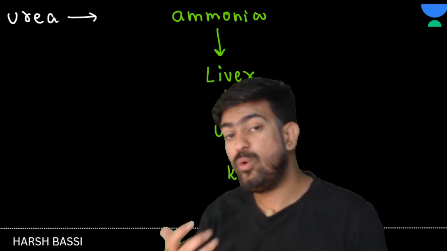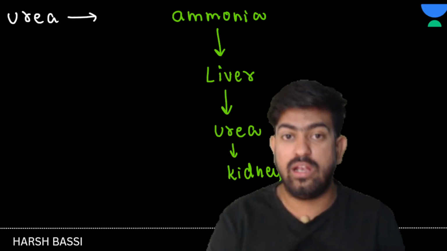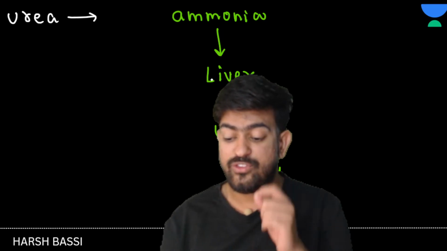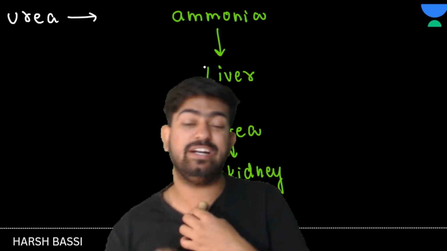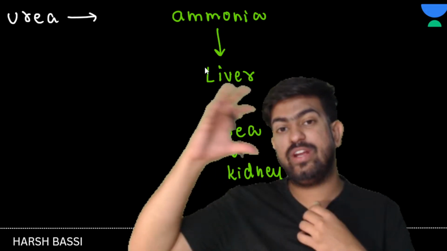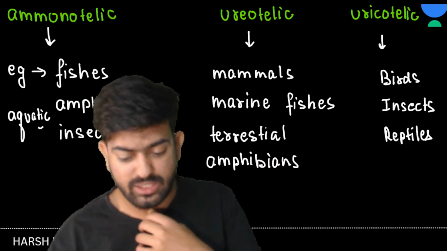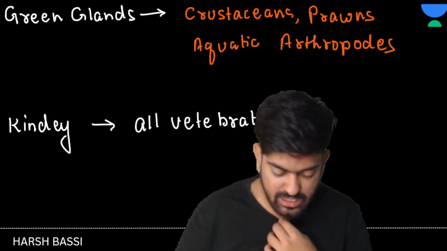Ammonia goes into the liver, where the ornithine cycle happens and converts it into urea, and this urea is sent to the kidney for excretion. Then we saw the examples and the different types of excretory glands.